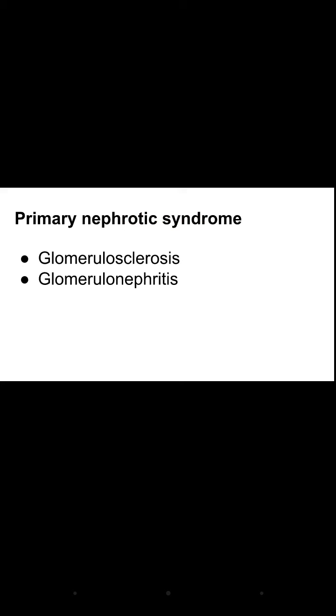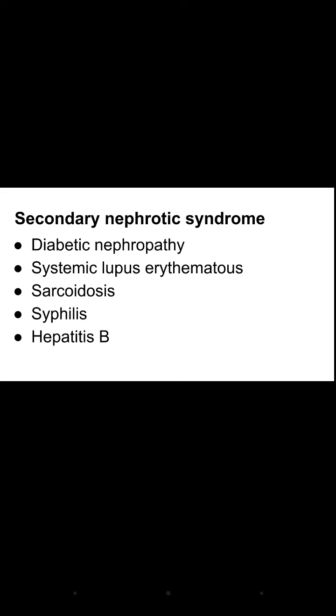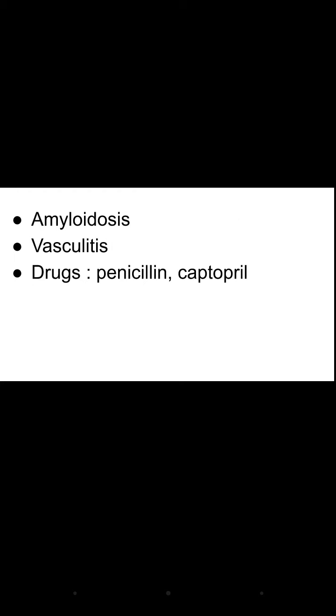Now in secondary nephrotic syndrome, the person has other diseases like diabetic nephropathy, SLE, sarcoidosis, syphilis, hepatitis B, HIV, amyloidosis, vasculitis, or there are drugs like penicillin and captopril.